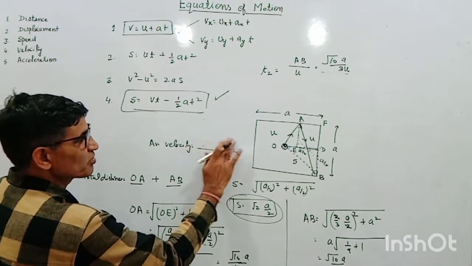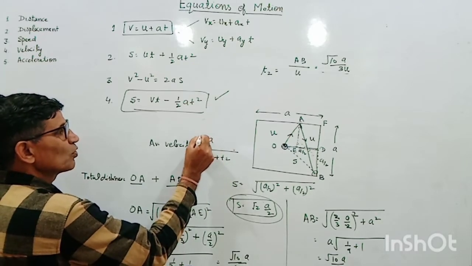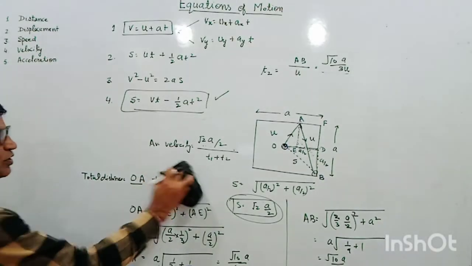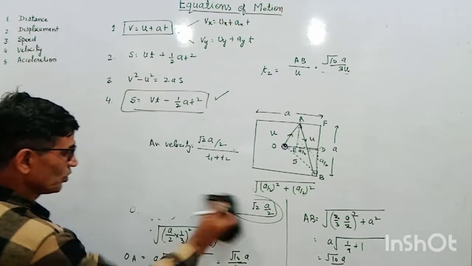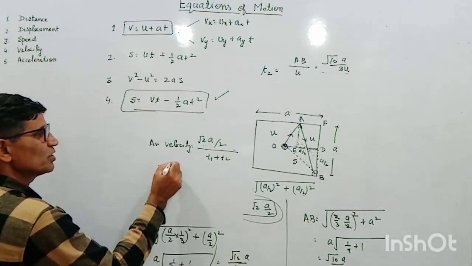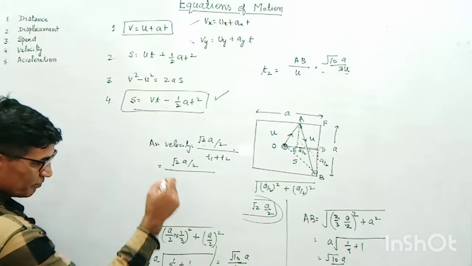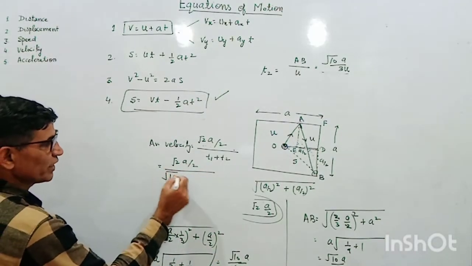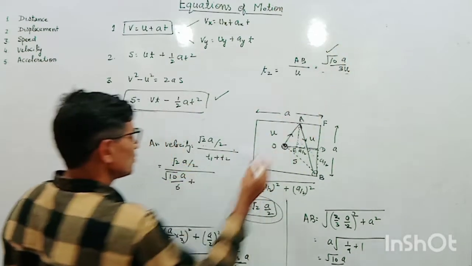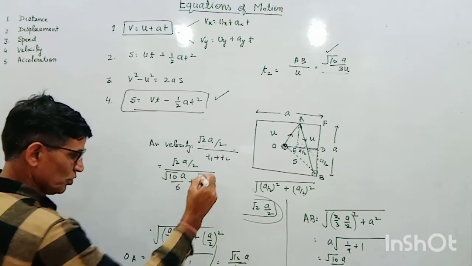And total displacement, we have already calculated, is root 2 a upon 2. I am substituting the values of T1 and T2. So this is root 2 a upon 2 divided by root 10 a upon 6u plus root 10 a upon 3u.